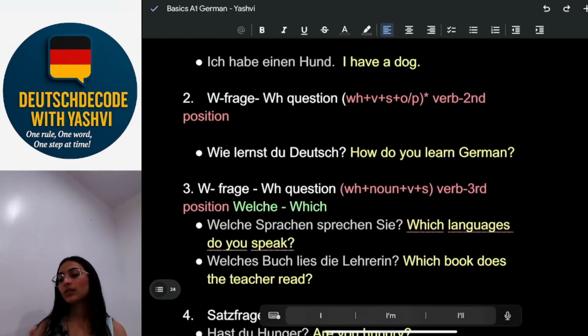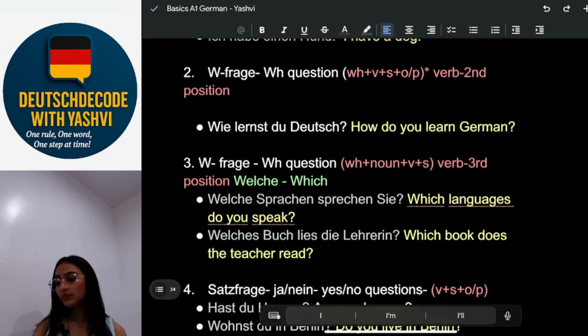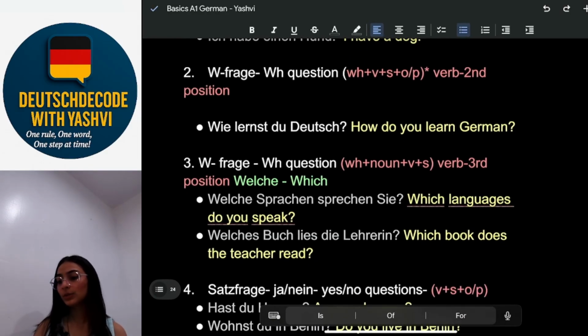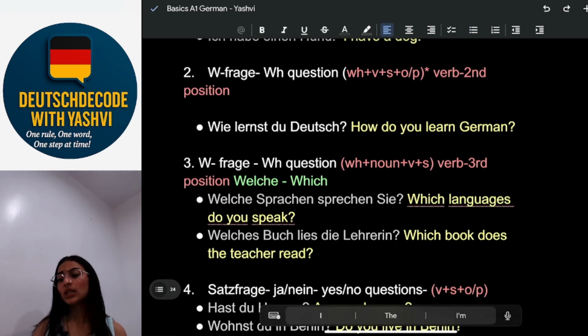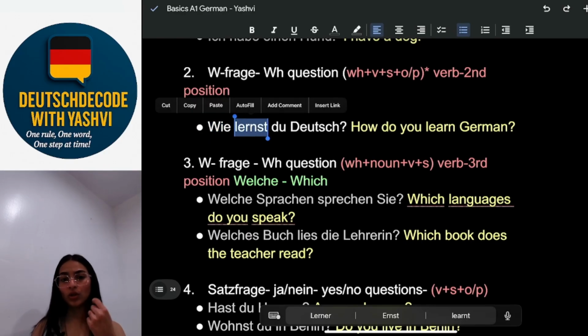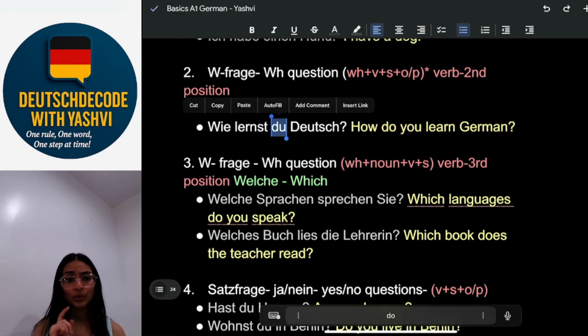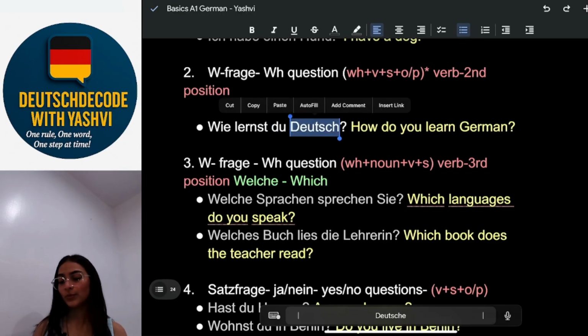Example number 2. W-Frage, WH question. So here first we ask the WH question, then again verb, subject, object or predicate. Here the verb is in the second position. For example, wie lernst du Deutsch? How do you learn German? Wie, it's the WH question, lernst is to learn, du it's you, and Deutsch would be your object.